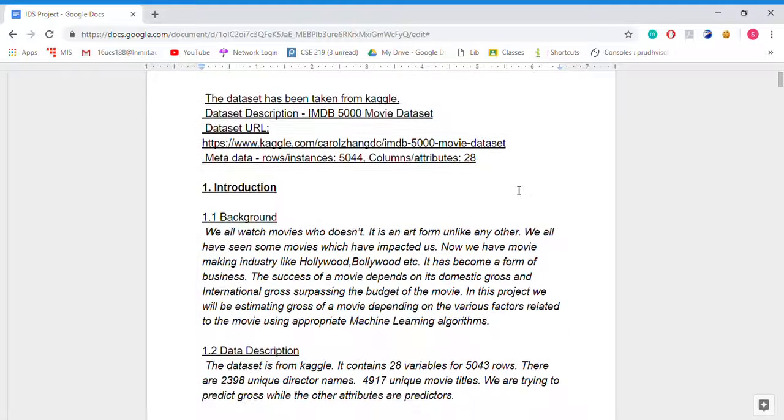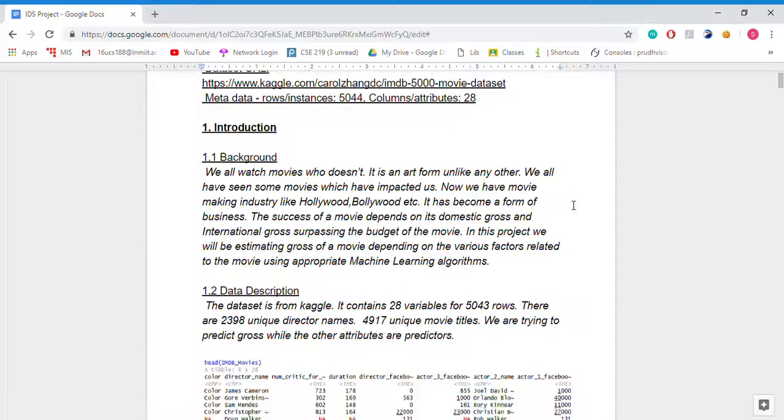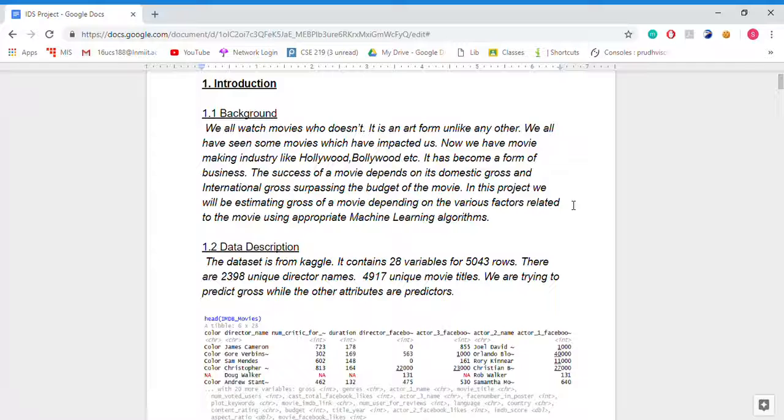In this dataset, we will be talking about movies. Yes, movies. Who doesn't like movies? Movie is an art form unlike any other. We all have some movies which we remember until now. The success of a movie depends on its gross. So, in this project, we will be estimating the gross of a movie depending on the other attributes surrounding it.